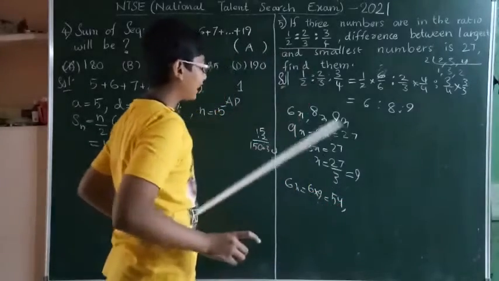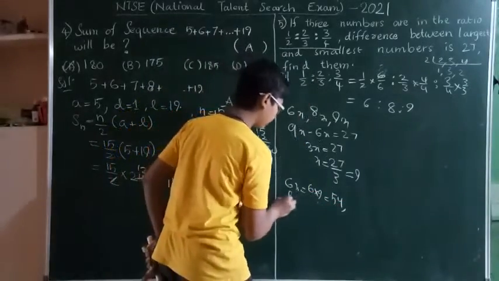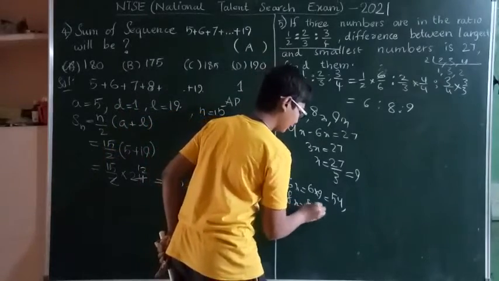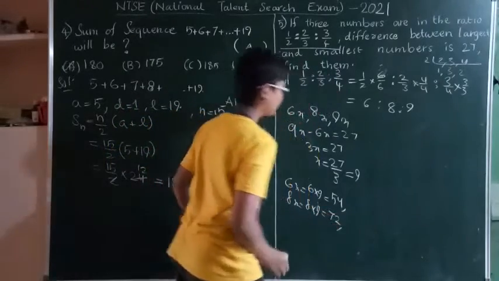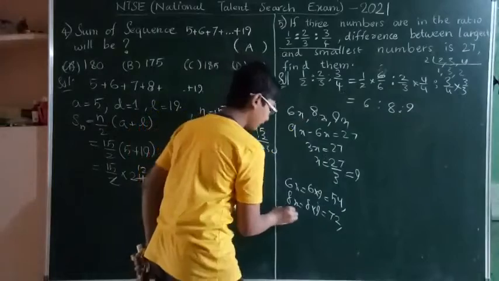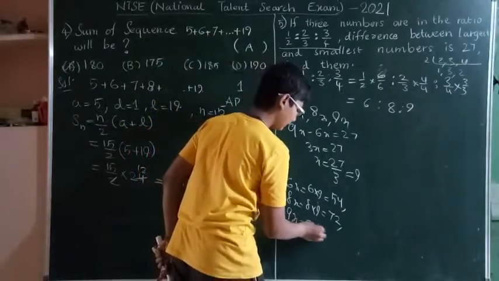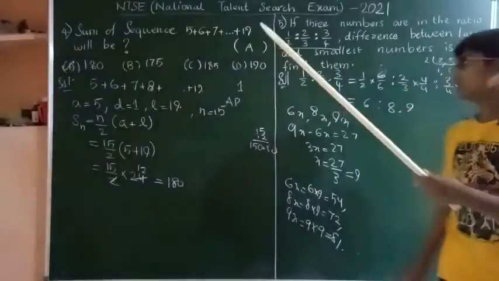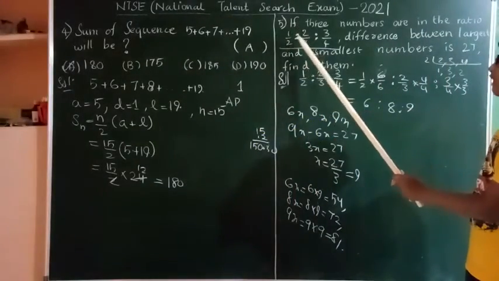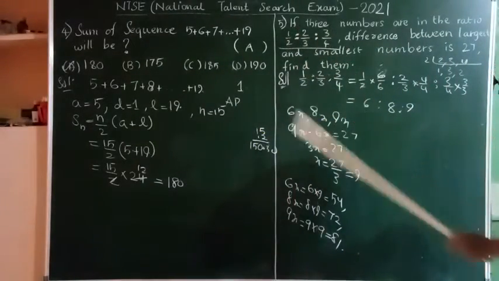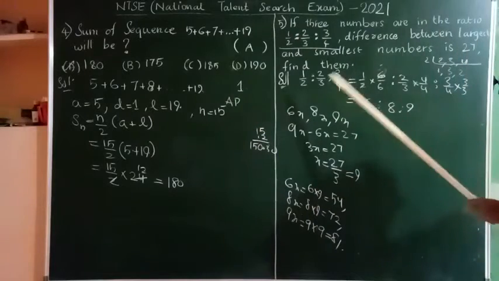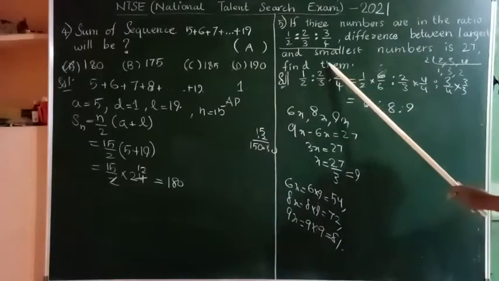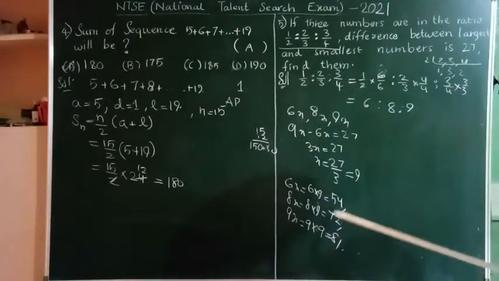Then 8x is 8 into 9, that is 72. Now 9x is 9 into 9, that is 81. So these are the three numbers.